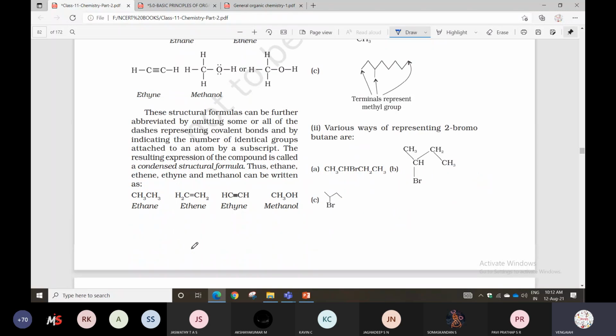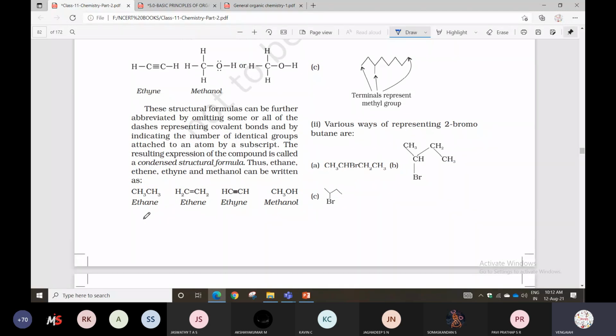Look here: ethane, ethene, ethyne, methanol. Those compounds we first represent with dot symbols, based on the Lewis dot symbols we studied in the chemical bonding chapter. Then those dots, being shared, form covalent bonds, and solid lines are formed. Next one.